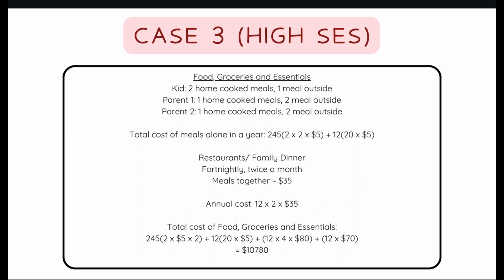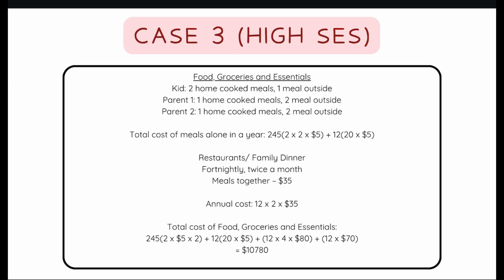2 meals outside, the total cost of meals alone in a year is 245 days times 2 people times 2 meals times $5. Assuming that the child only pays for 20 of their meals monthly, the total meals outside for the child will be 12 times 20 times 5. For restaurants or family dinner, which are fortnightly or twice a month, the meals together will be a total of $35. The annual cost for family dinner will be 12 times 2 times 35.